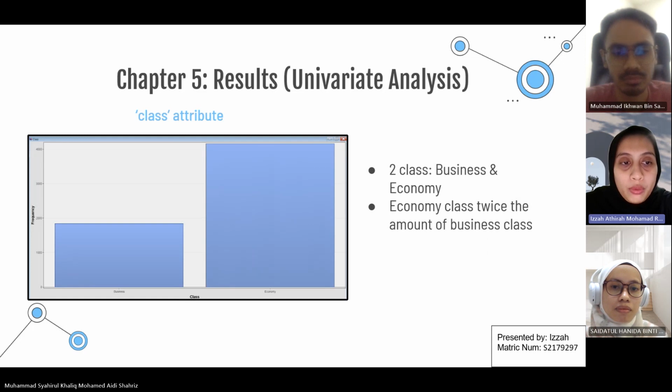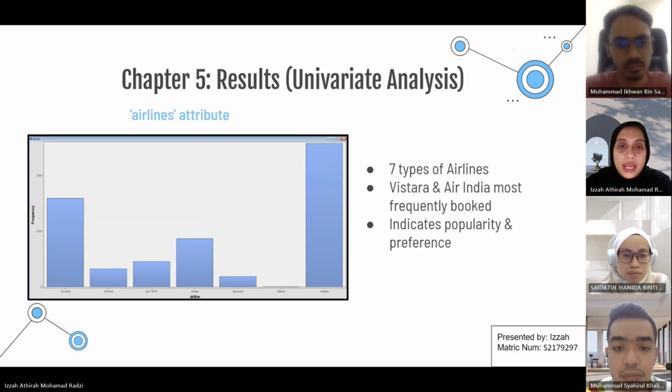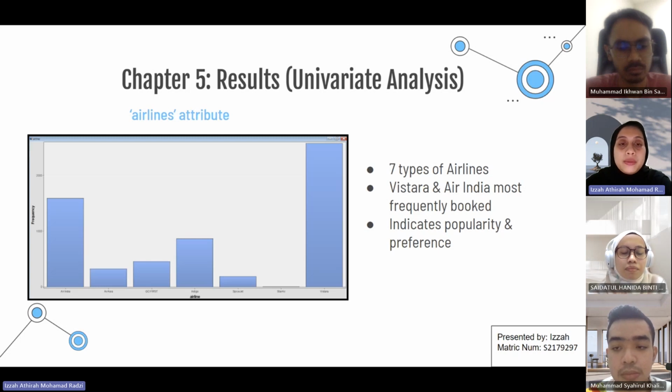And this is where we can see the class attribute. There are two classes, which is business and economy. And as you can see, the economy has more people booking on that compared to business. Next is the airline attribute. There are 7 types of airlines. Vistara and Air India is the most frequently booked airline compared to the rest of the flight, and this indicates popularity and preference among the passengers.